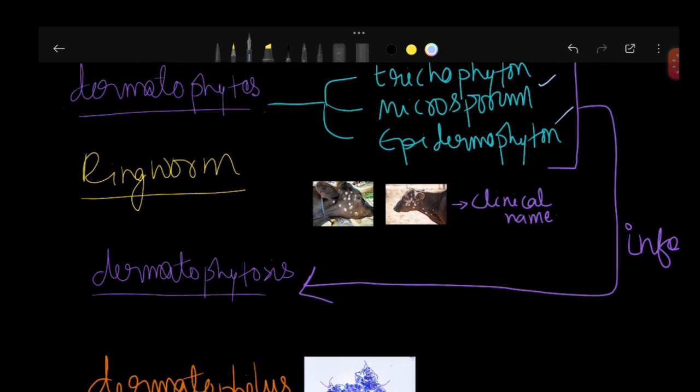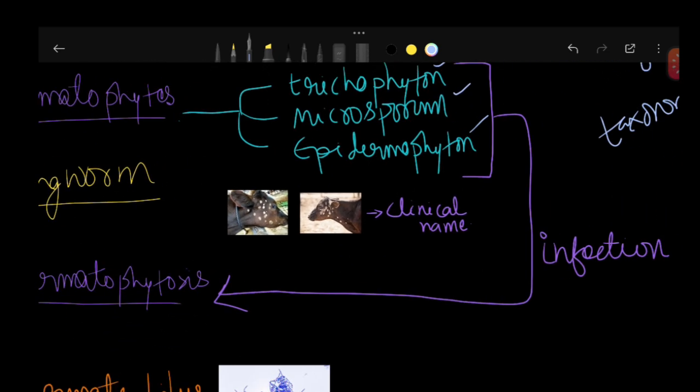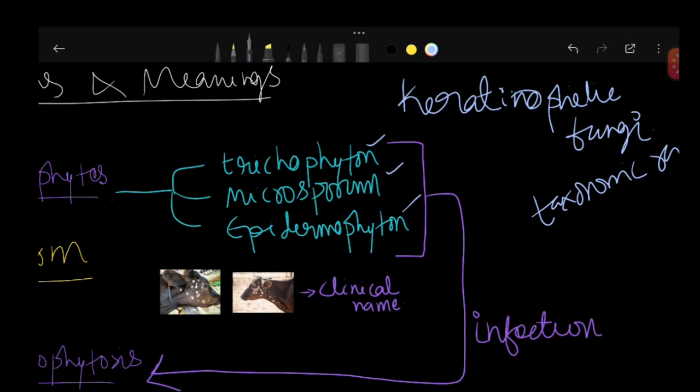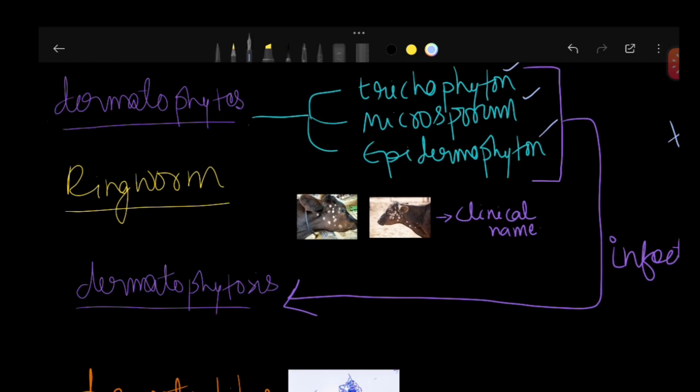Now, when it comes to dermatophytosis, the infection which is caused by keratinophilic fungi, or the dermatophytes, is called dermatophytosis. Dermatophytosis is the infection which is caused by dermatophytes.